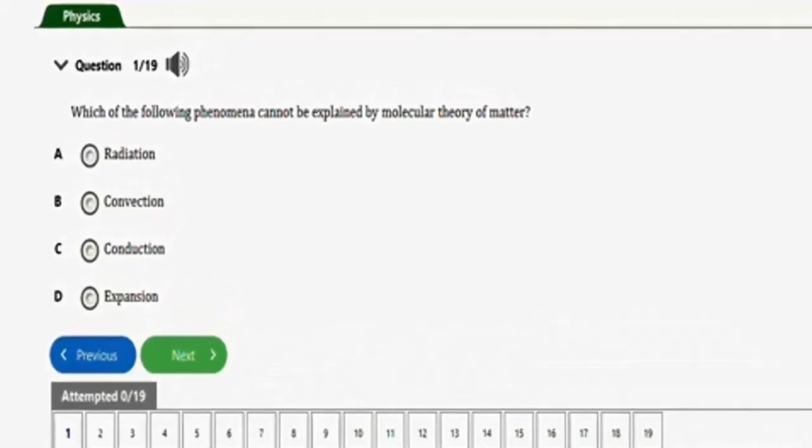In this video, we are going to learn how to solve problems involving molecular nature of matter for physics. So guys, we have 19 questions to practice with. These are 19 repeated questions under this topic.